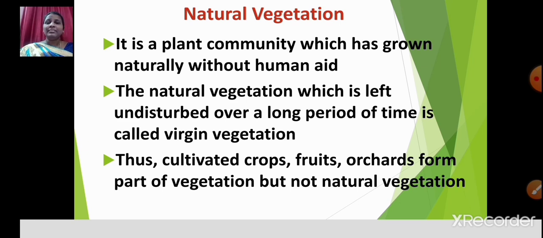Cultivated crops, fruits, orchards form part of vegetation but not natural vegetation. Okay, students, you need to remember this. Cultivated crops, fruits, orchards, they form part of vegetation, no doubt, but they do not form part of natural vegetation.